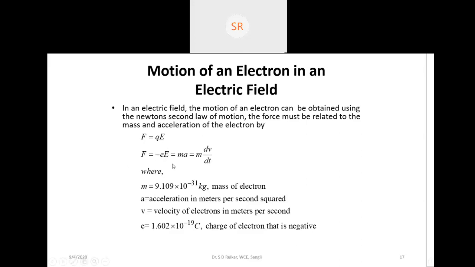So electron is having a charge, electron is having a mass. So that's why we have written the equation of a force here. So in this way, we have mentioned the way we discussed.